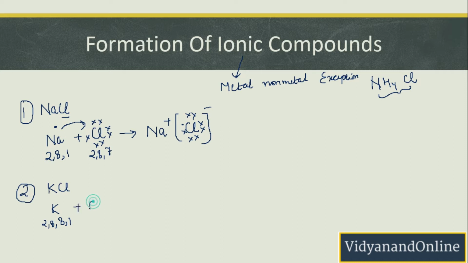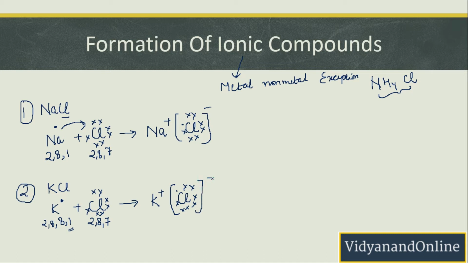And chlorine will be having the electronic configuration of 2, 8, 7. Now chlorine will be having 7 electrons in the outermost shell, whereas potassium will be having 1 electron in the outermost shell. In order to become stable, potassium has to lose this 1 electron from its outermost shell, whereas chlorine has to accept that electron. In this way, potassium will have a plus charge, whereas chlorine will have a negative charge. So this is how it is done.